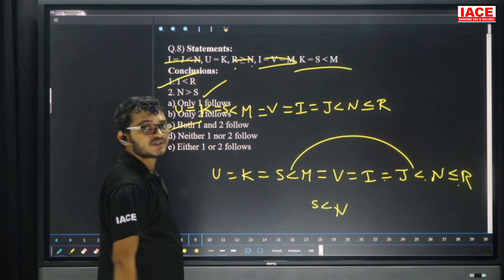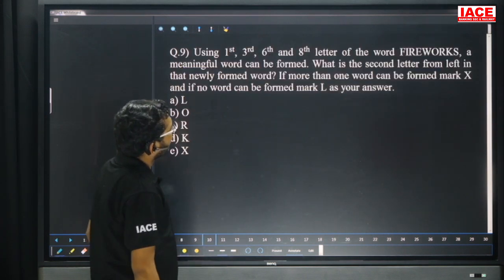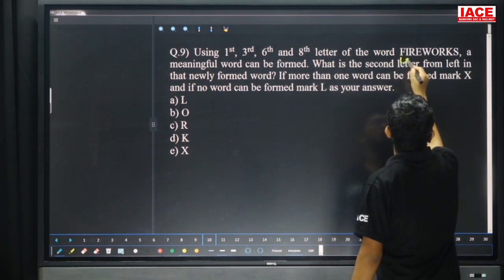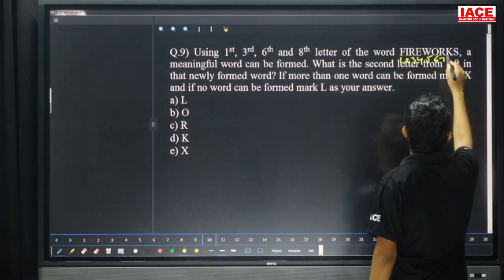Question number 8, option C. Question number 9, using the first, third, sixth and eighth letters of the word fireworks. That means here 1, 2, 3, 4, 5, 6, 7, 8, 9.